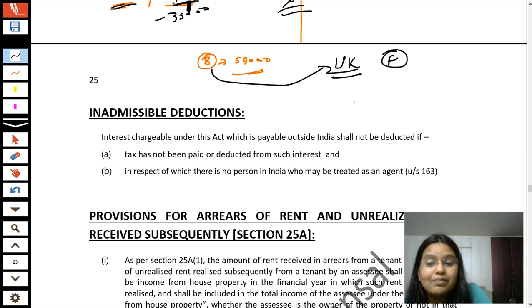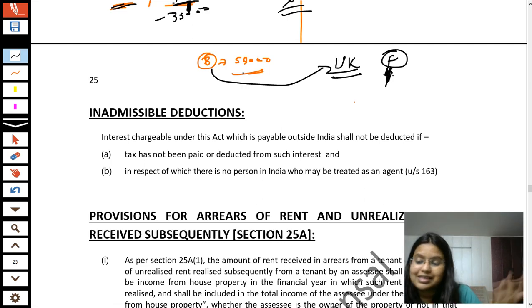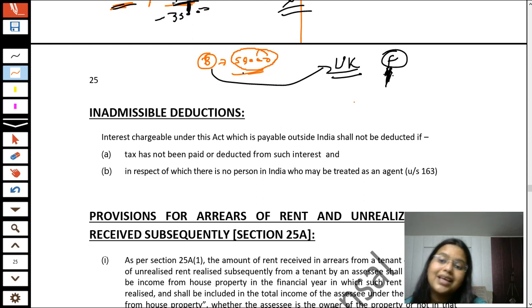But now when Mr. B is giving this money to Mr. F, this 50,000 he will get a deduction for, as it is an interest for him. Yes, ma'am, he will get a deduction under section 24B. Now the question is, why will income tax give him a deduction of rupees 50,000 when Mr. F is of UK and Mr. F is not giving income tax to our India? So why should India bear the loss of tax on this 50,000 rupees?